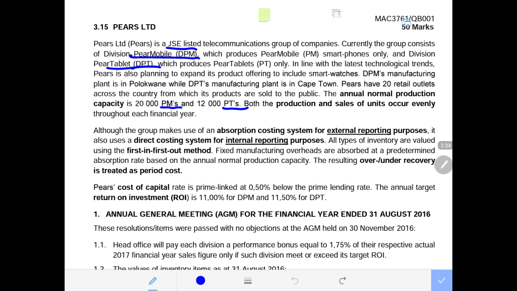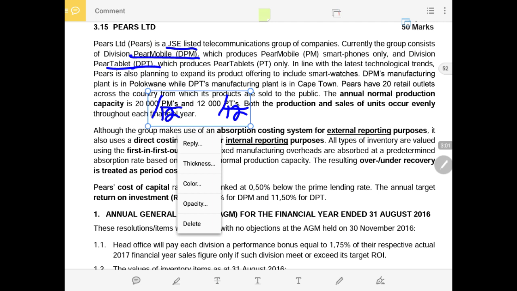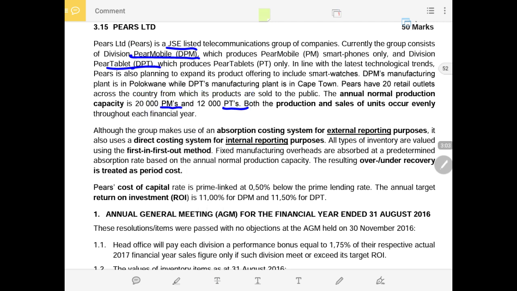Both the production and the sales of units occur evenly throughout its financial year. That is very great to know. That means if we want to do maybe an income statement for 1 month, we just divide these units by 12, these units by 12, because production happens evenly throughout the year. That means they produce equal units every month, which end up to the total of 20,000 and 12,000 for the entire year.